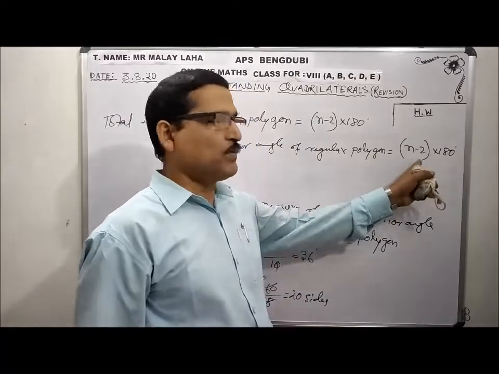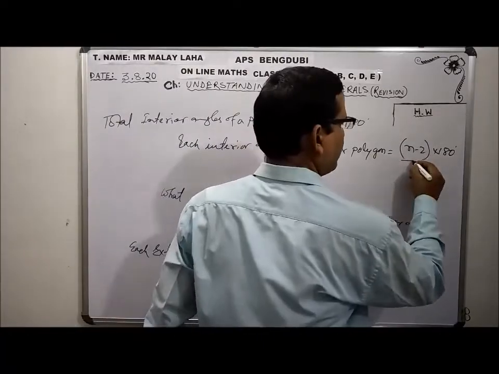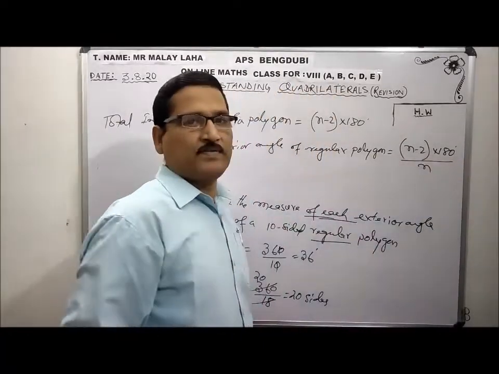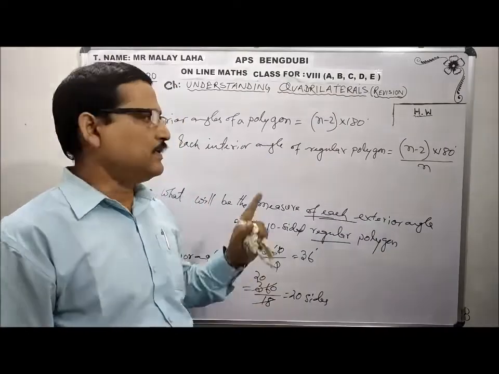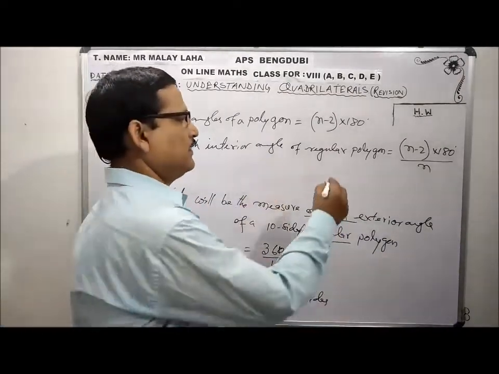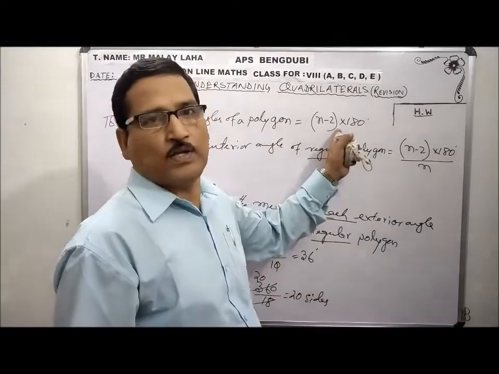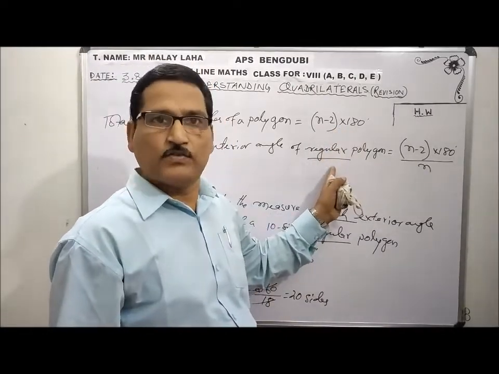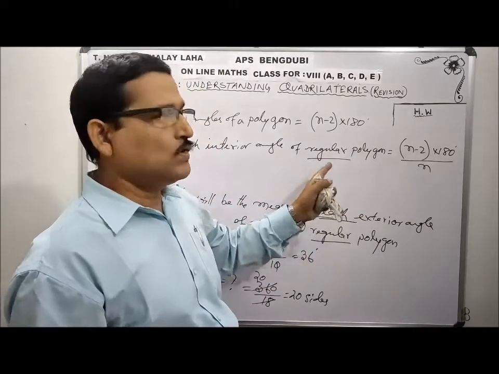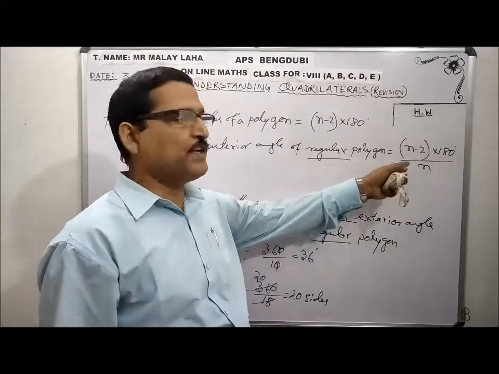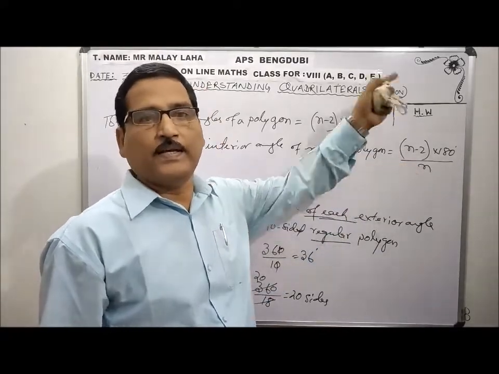N minus 2 into 180 degree is the total. If I divide by n number of sides, you will get each. And you can do it when the figure is regular. If the figure is not regular, you can find out only the total, not each. Understood my point? Okay.